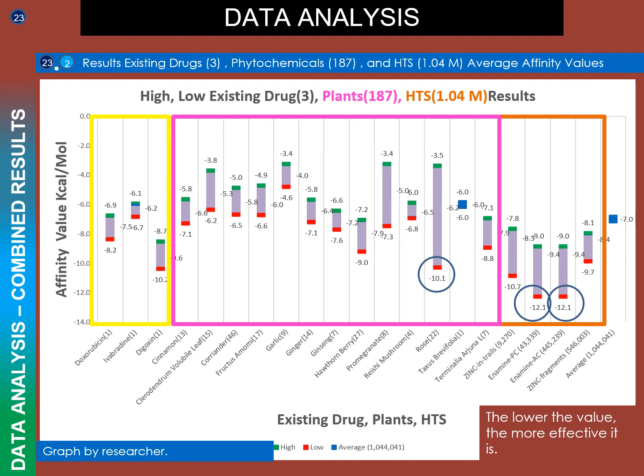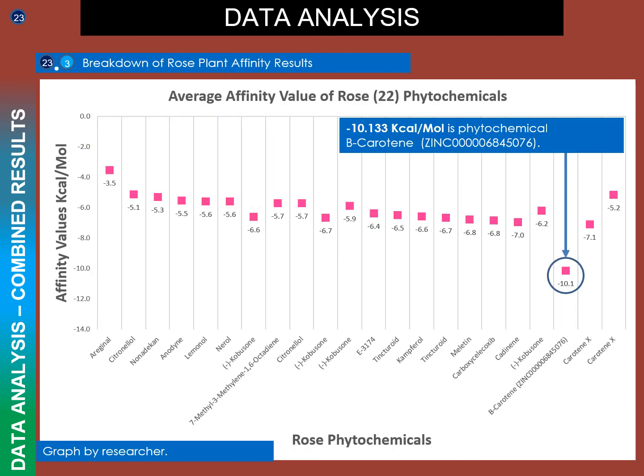Furthermore, in the plant category, 22 phytochemicals were observed to have an affinity value lower than the baseline comparison value. Over 2,000 chemicals in the HTS category were found to have values lower than the baseline comparison value. Looking at the 22 phytochemicals in the rose plant, we can see a massive variation, with some values low and others high. The lowest value of -10.1 kcal/mol comes from the phytochemical beta-carotene.